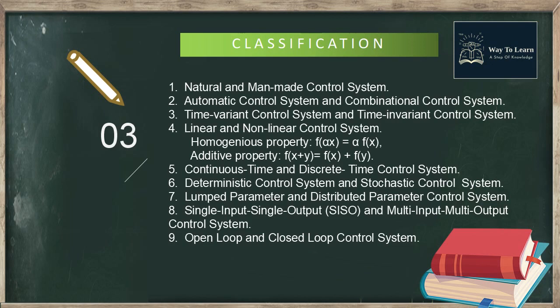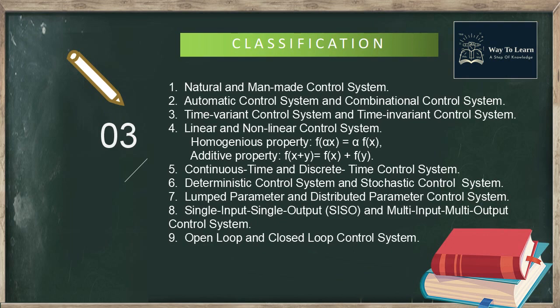Next, automatic control system and combinational control system. Automatic control system is a control system that is made by using basic theories from mathematics and engineering. This system mainly has sensors, actuators, and responders. Combinational control system is a control system that is a combination of natural and man-made control system, that is driving a car, etc.